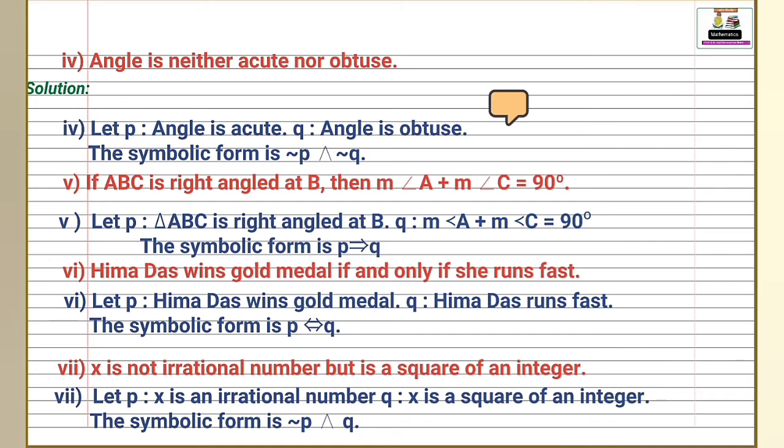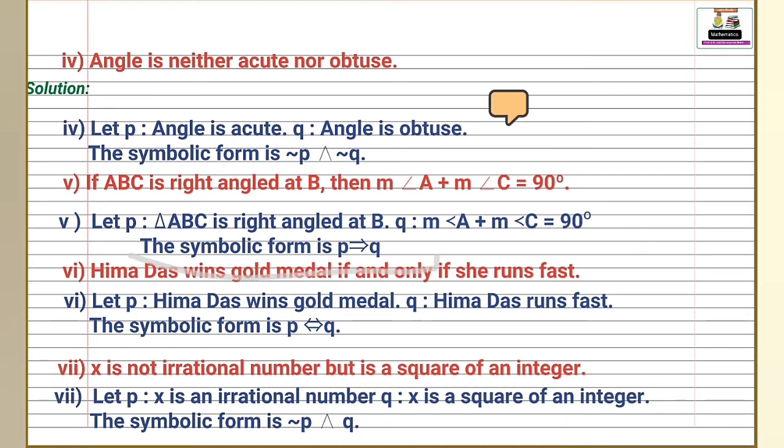Next statement, if triangle ABC is right angled at B, then measure of angle A plus measure of angle C is 90 degree. Let's see the solution here. First statement write down p, triangle ABC is right angled at B, and second statement is q, measure of angle A plus measure of angle C is 90 degree.